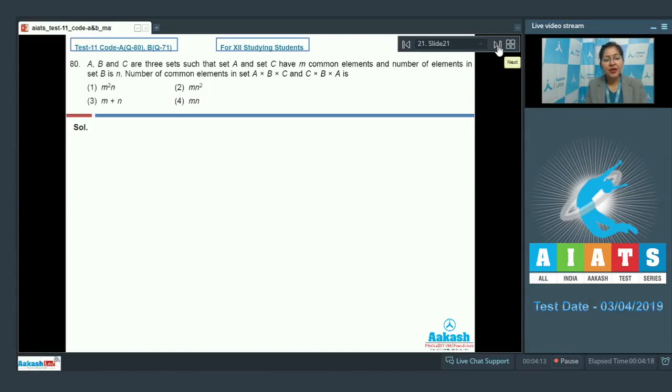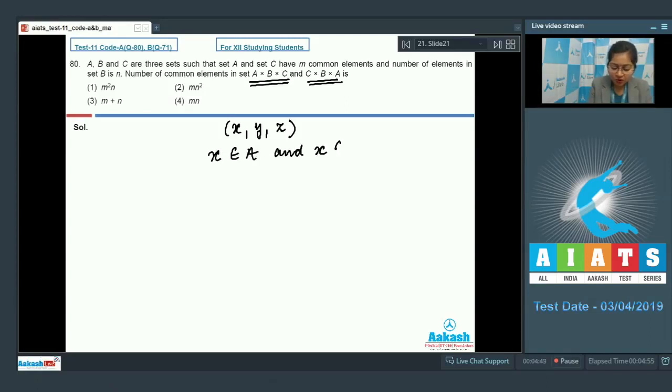Next is question number 80, which says that if A, B, C are 3 sets such that set A and set C have m common elements and number of elements in set B is n, number of common elements in set A cross B cross C and C cross B cross A is. A unique question from the chapter sets. Let us discuss it. Let us say the common element is x, y, z. Now, to find the number of common elements in this and this, x should belong to set A and x should belong to set C, right?